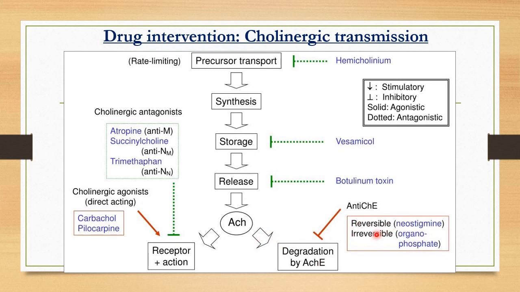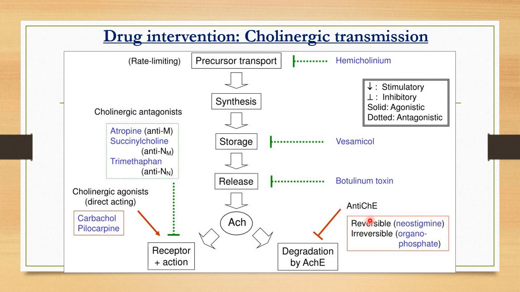But these drugs will block the effect of acetylcholinesterase. That's why they are known as anticholinesterase. So by blocking the effect of this enzyme, they will prevent the degradation of this acetylcholine. So acetylcholine will remain for a longer time at the synaptic cleft or over the postsynaptic membrane. So they have a prolonged action.